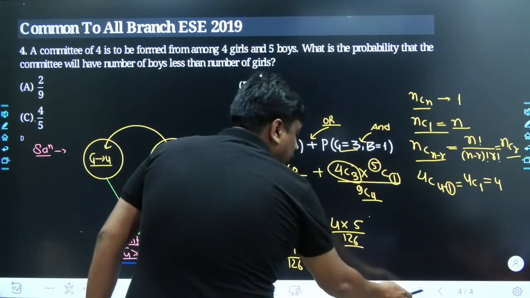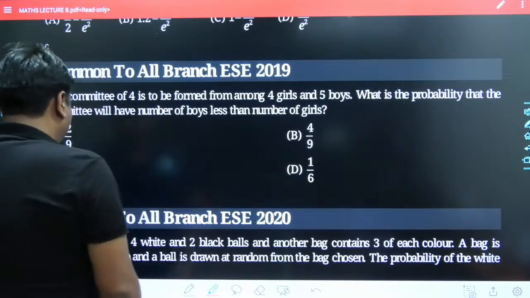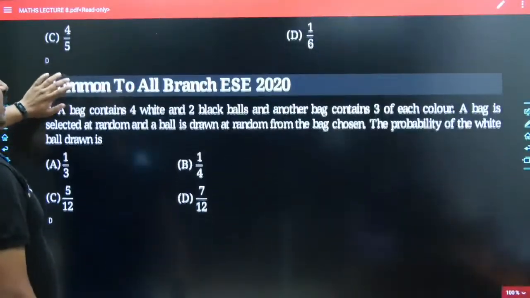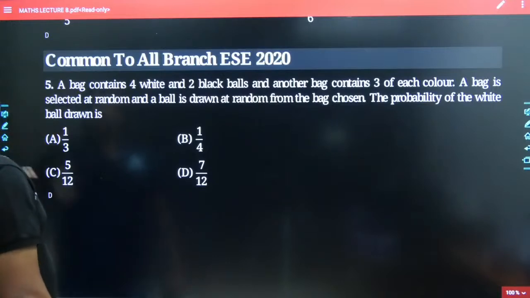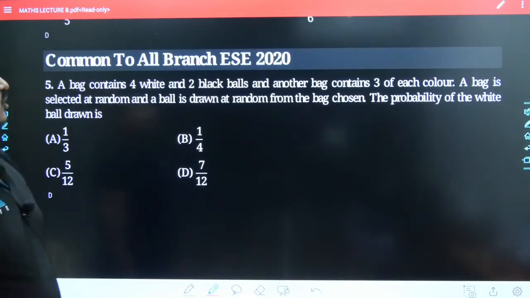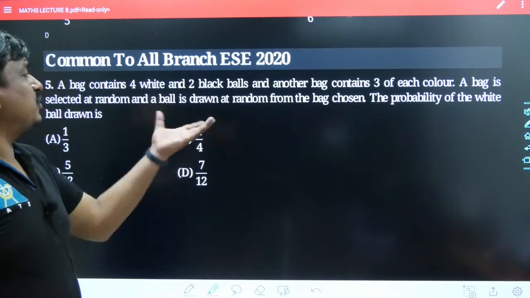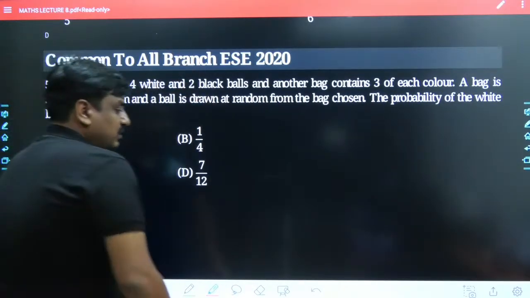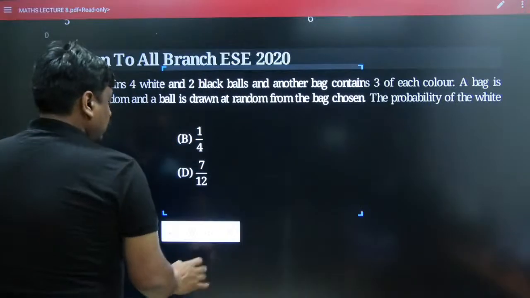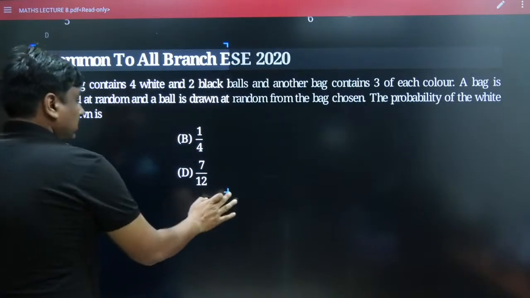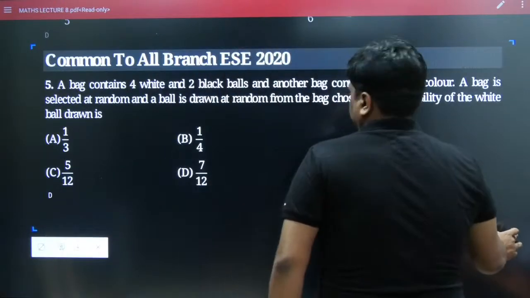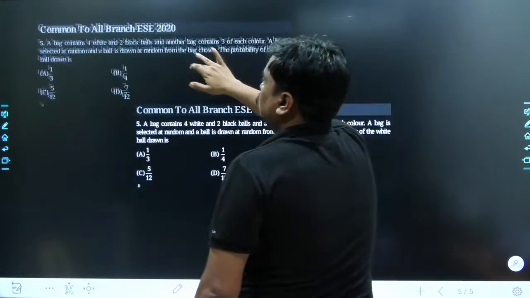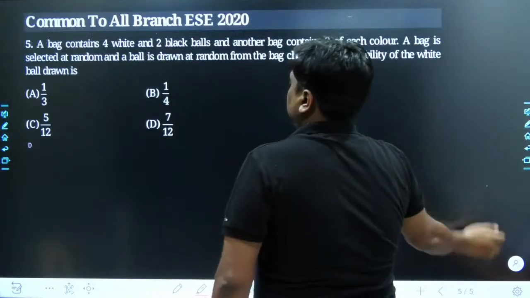So now it's right time to move into the next question, which would be the last question of the day. Again, it has been a problem from the engineering services examination which came in recent years, because the engineering services examination for 2021 has yet to happen. Tell me what would be the best most answer for this given problem. Let me take the screenshot and bring it to the working board.